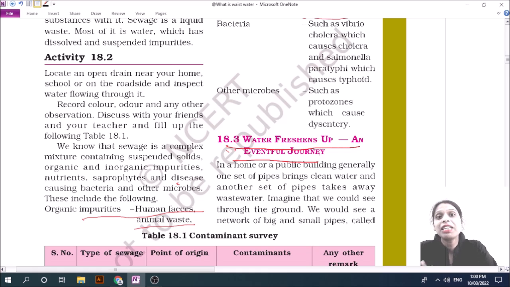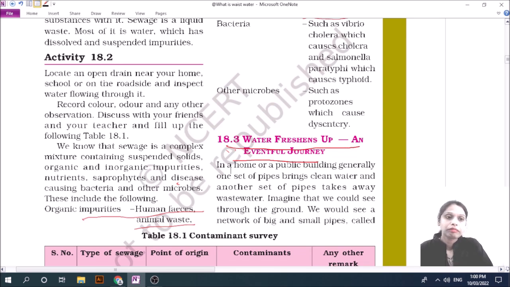This type of network is spread all over the city, and such a network that carries wastewater is called sewers.